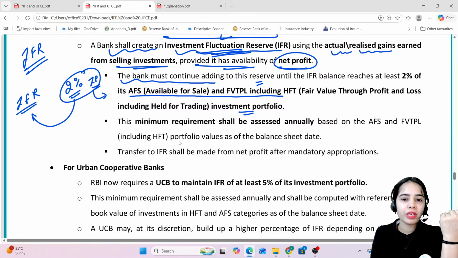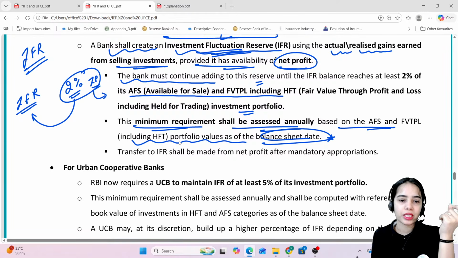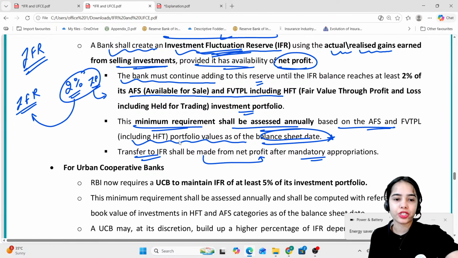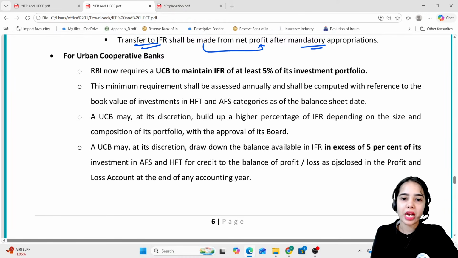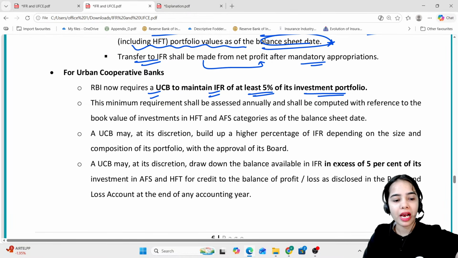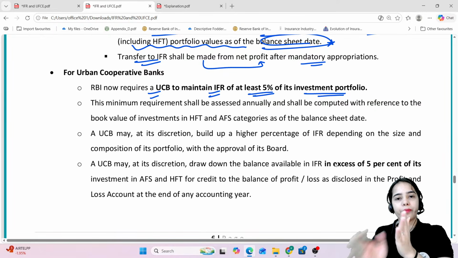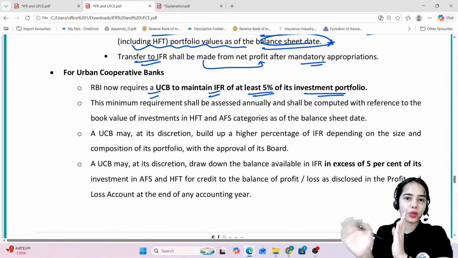Any confusion? So this minimum requirement of 2% shall be assessed annually based on the AFS and FVTPL, including HFT portfolio values of the balance sheet date. Transfer to IFR shall be made from net profit after mandatory appropriations have been done. Now, next is urban cooperative banks. For urban cooperative banks, the IFR requirement is at least 5% of its investment portfolio. So, for a small finance bank, for the RRBs, for the payment bank, the requirement was 2% of the investment portfolio in the AFS and the FVTPL, including HFT.